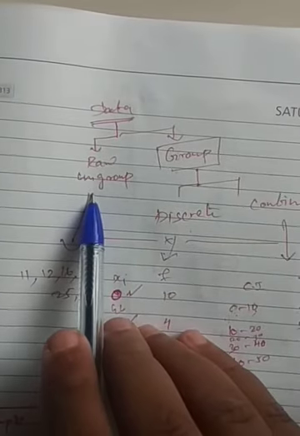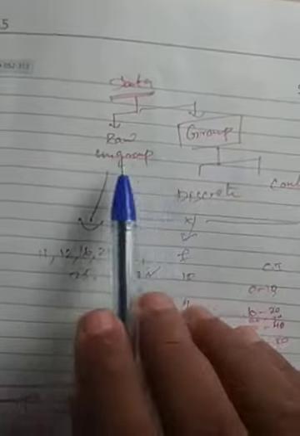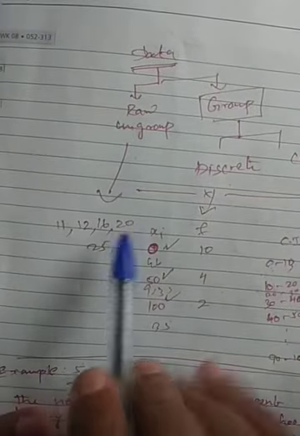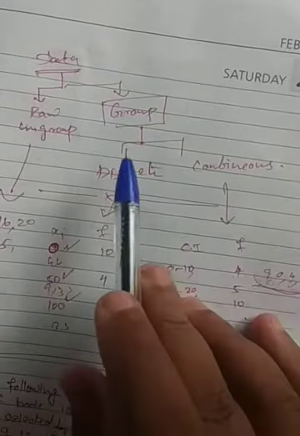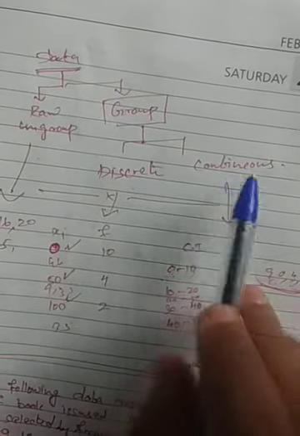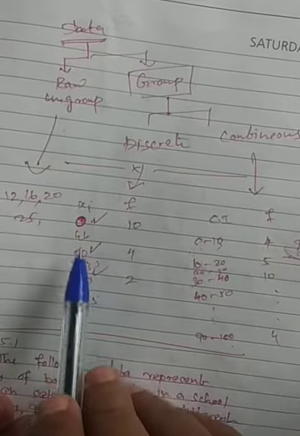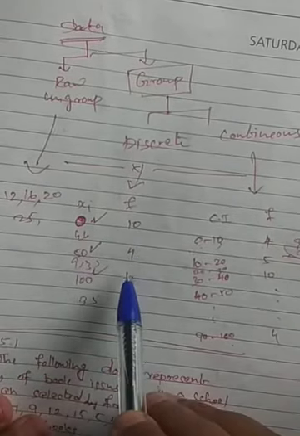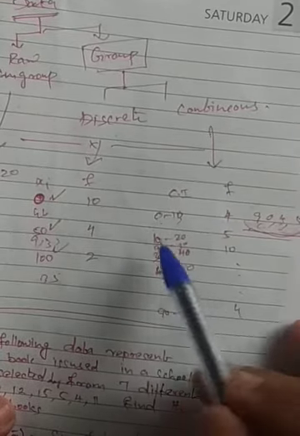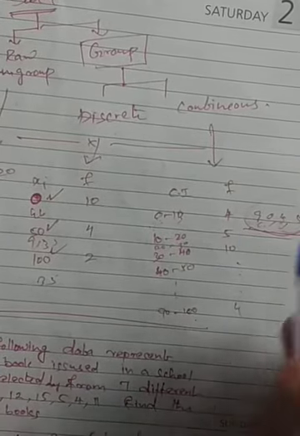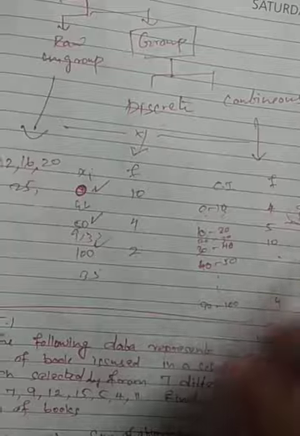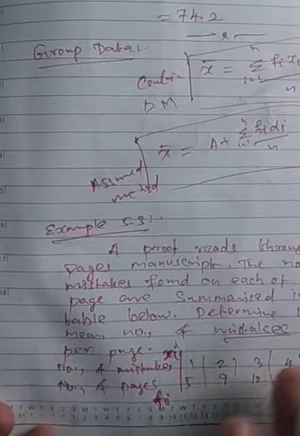Data is classified as ungrouped data or grouped data. Ungrouped data is individual, and grouped data has two types, discrete and continuous. Discrete means a fixed point value with a respective frequency, whereas continuous means interval form. Based on this we have done some problems, I think we did 5.3 in the last class. A small recap of the same.